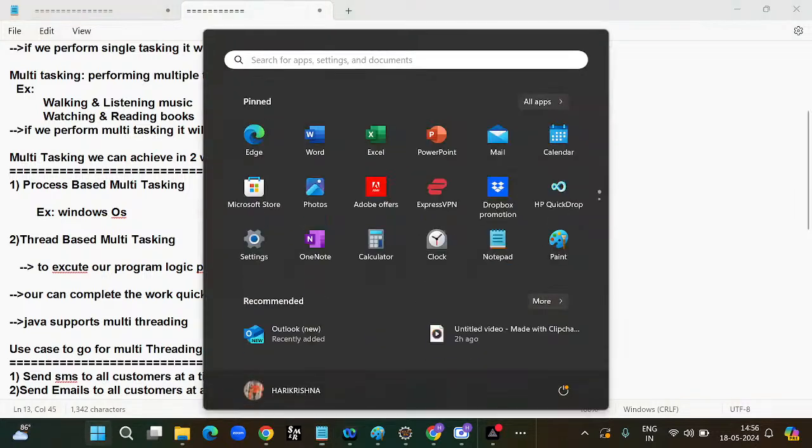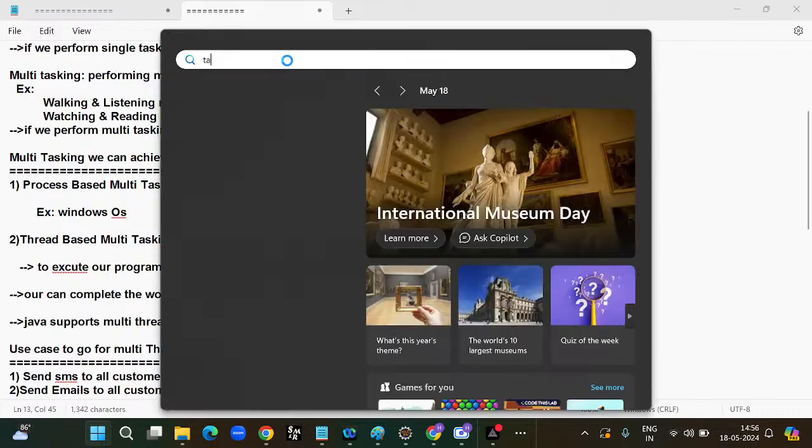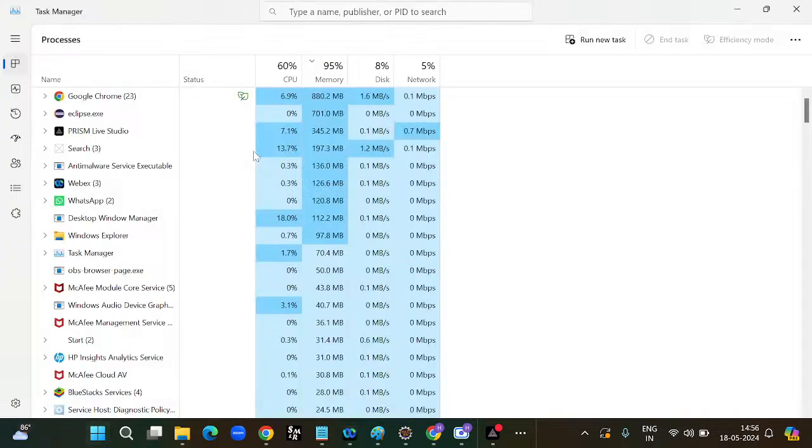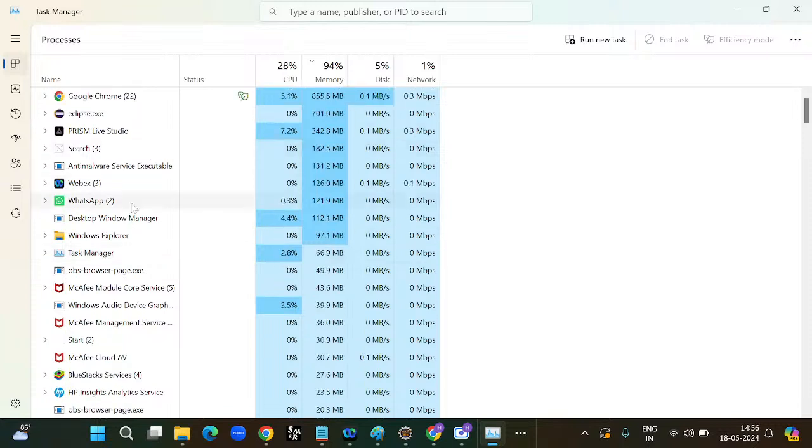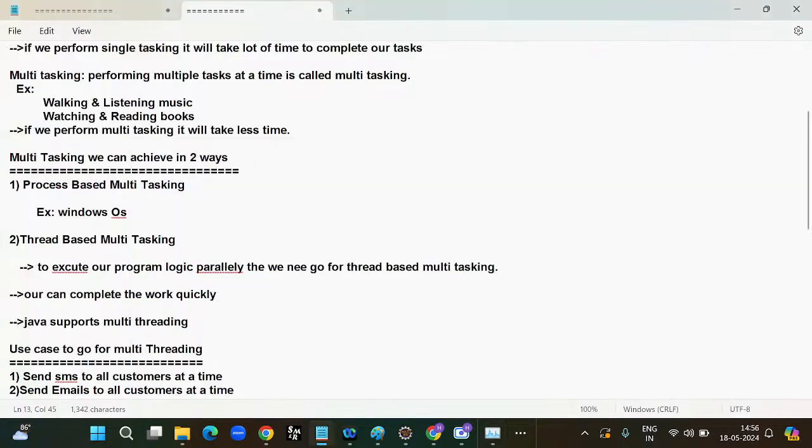If I open my operating system task manager, if you can read this on process, these all are the processes working in the same machine, like Chrome, Eclipse, Prism. All such processes will be working in the same system. We can say process based multitasking.